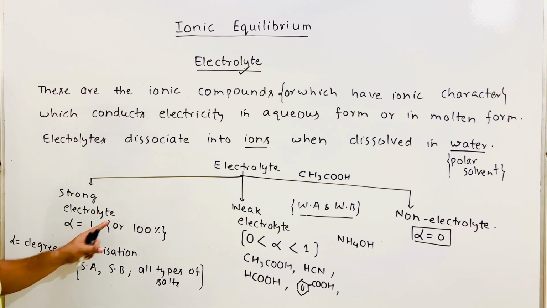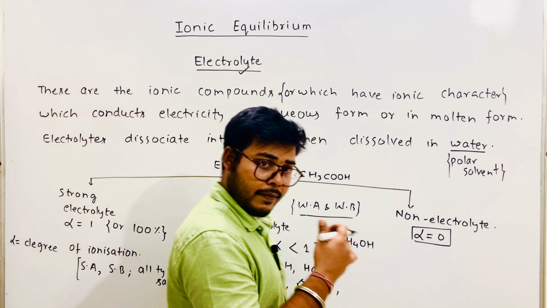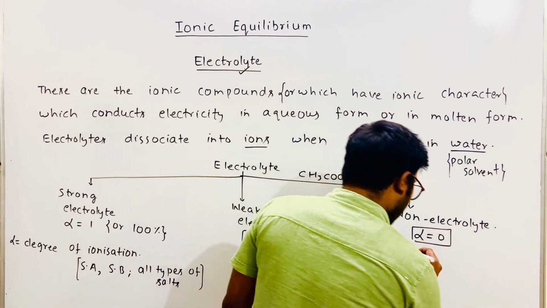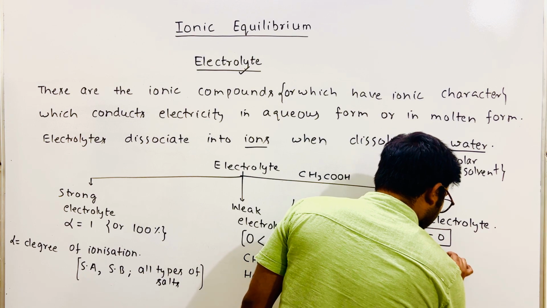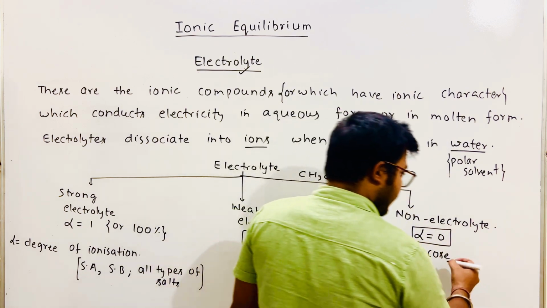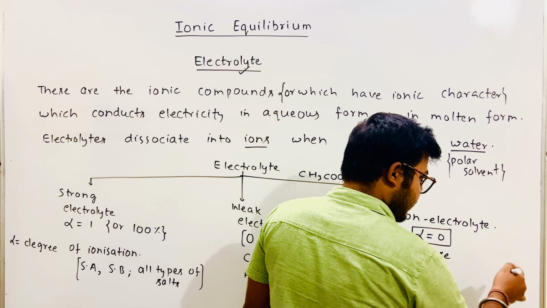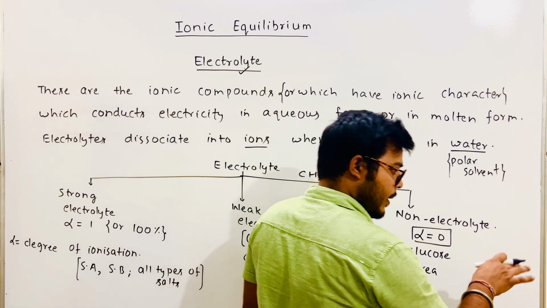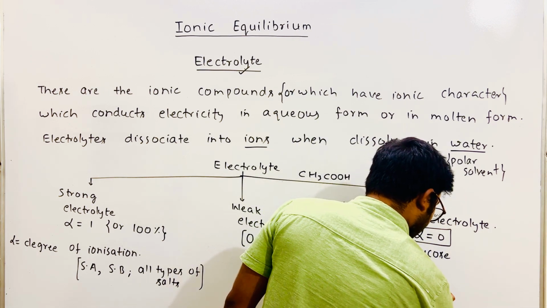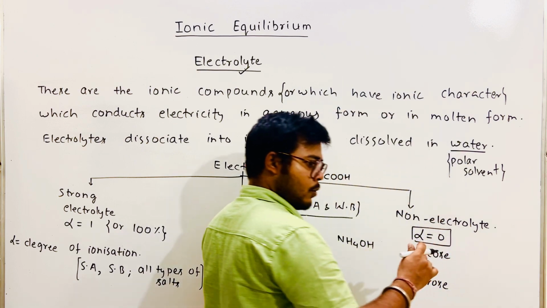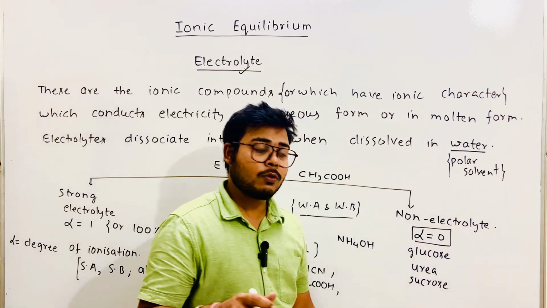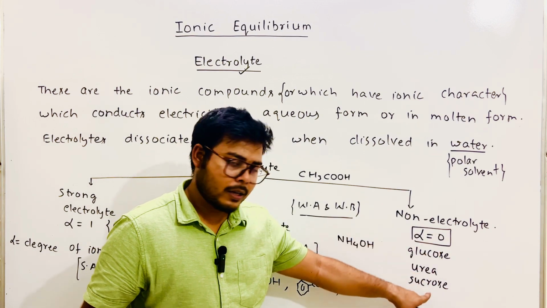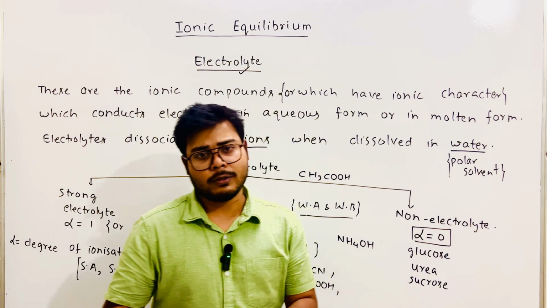These are strong electrolytes. These are weak electrolytes. And if I talk about the non-electrolytes, the examples are glucose. By the way, what is the molar mass of glucose? The formula is C6H12O6. Molar mass is 180. If I talk about urea, NH2CONH2, molar mass is 60. If I talk about sucrose, C12H22O11, and the molar mass will be 342, right? If you memorize these molar masses, that will sometimes help you save time also, right?